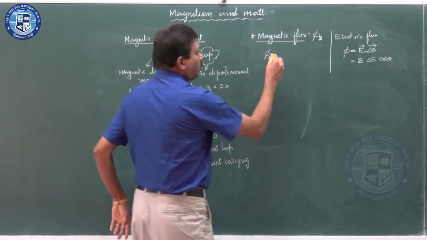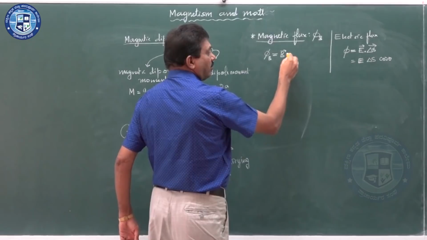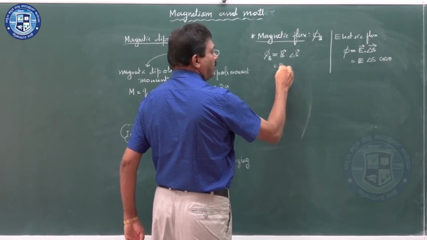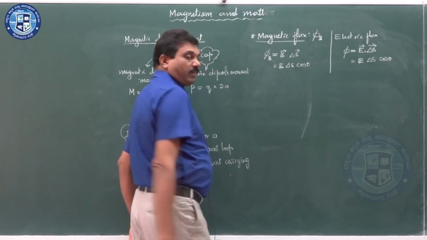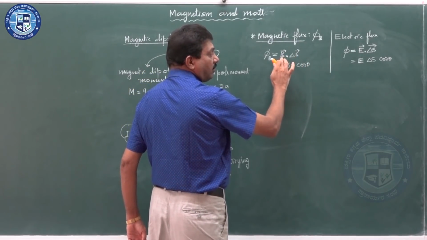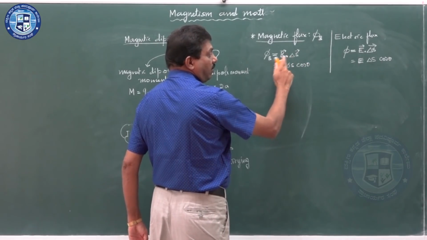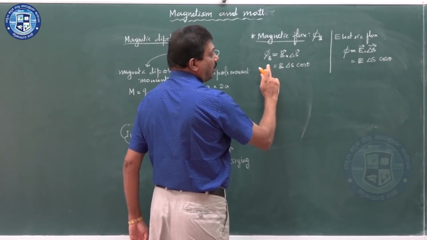Now similar to that, for magnetic flux, instead of E you have to take B, and B delta S cos theta. Here it is B dot delta S, the dot product between the magnetic field vector and the area vector. Because of the dot product, you are getting magnetic flux.